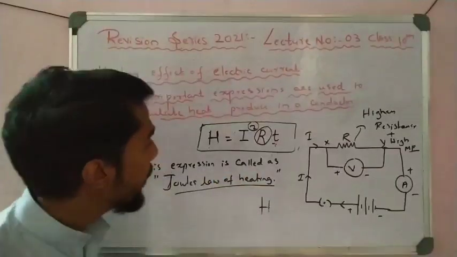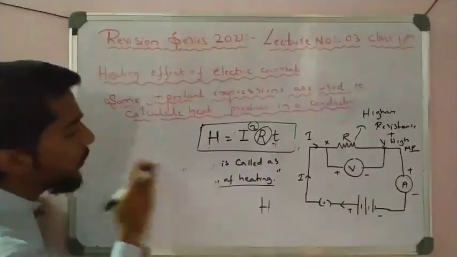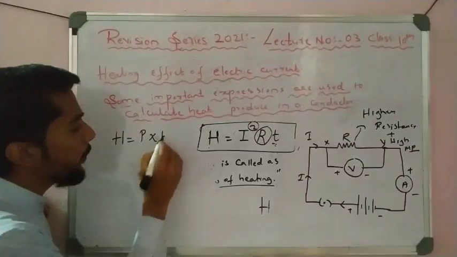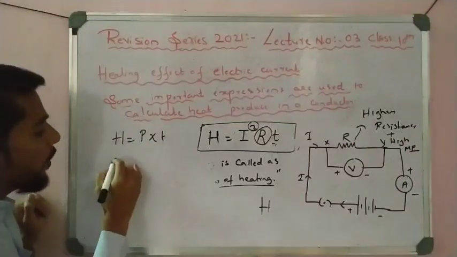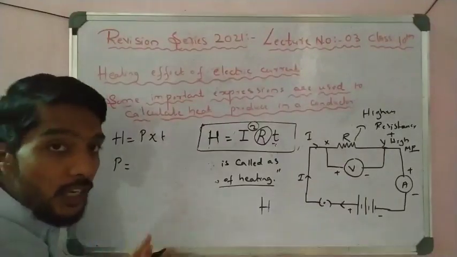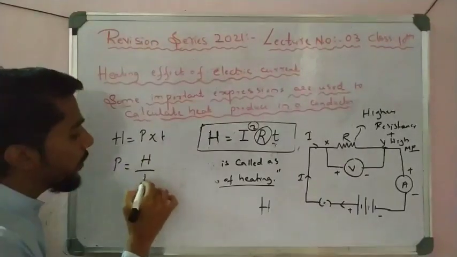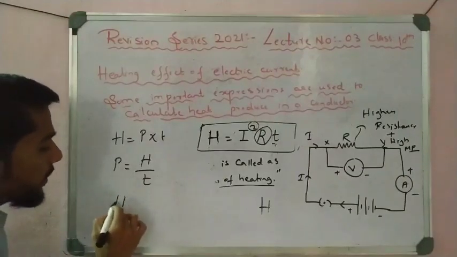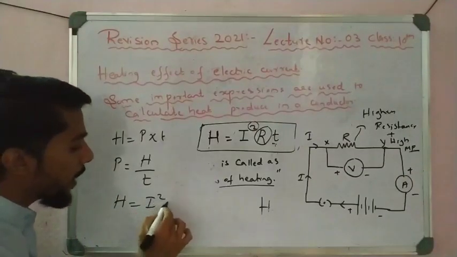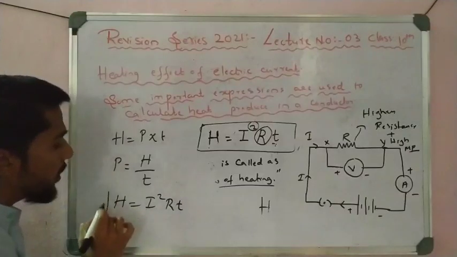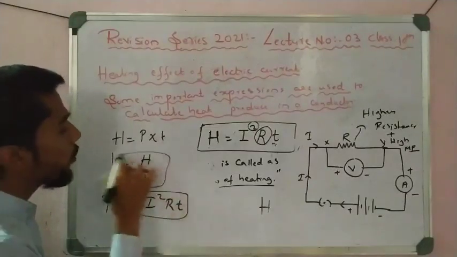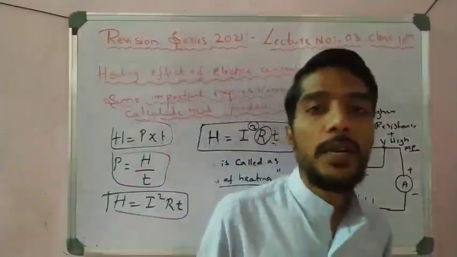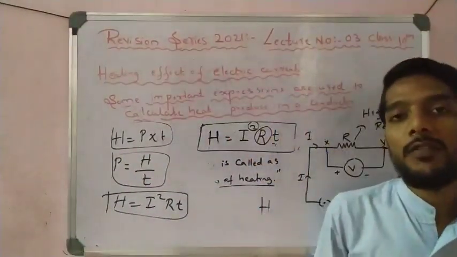So finally I can explain the expressions we use for the heating effect. One expression is P = W/T, that is, power equals work done by time, and H = P into T. What is heat? H is the rate of heat generated, P = H/T. And one is Joule's law of heating: H is directly proportional to the square of the current, the resistance and the time. So these are three expressions you have to remember. If you remember these expressions, you can easily calculate any problem on the heating effect of electric current.